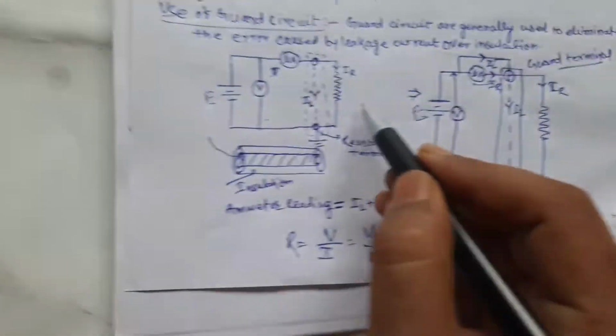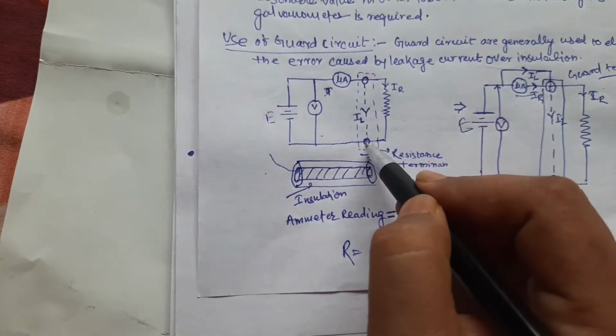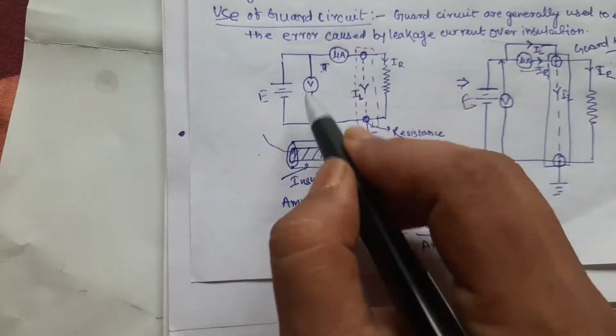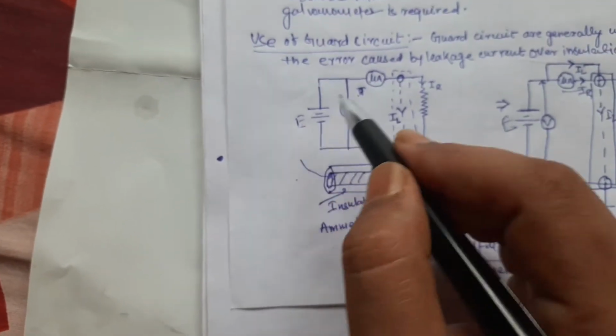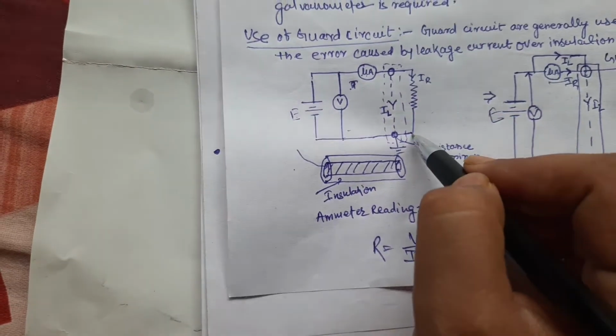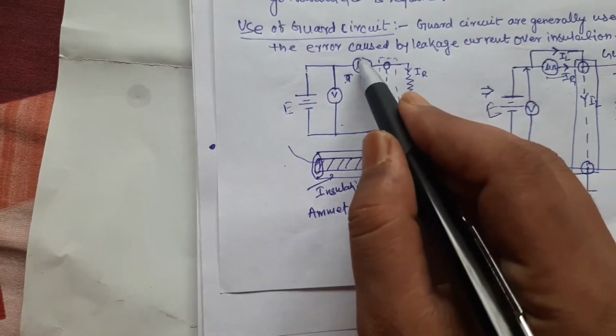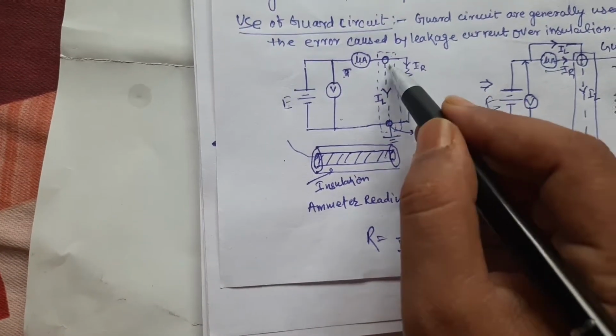Suppose this is the resistance R that you have to measure using the voltmeter-ammeter method, and we have applied one voltage source E. The voltmeter measures the voltage across the high resistance, but the ammeter reads the current through the resistance R and the leakage current.